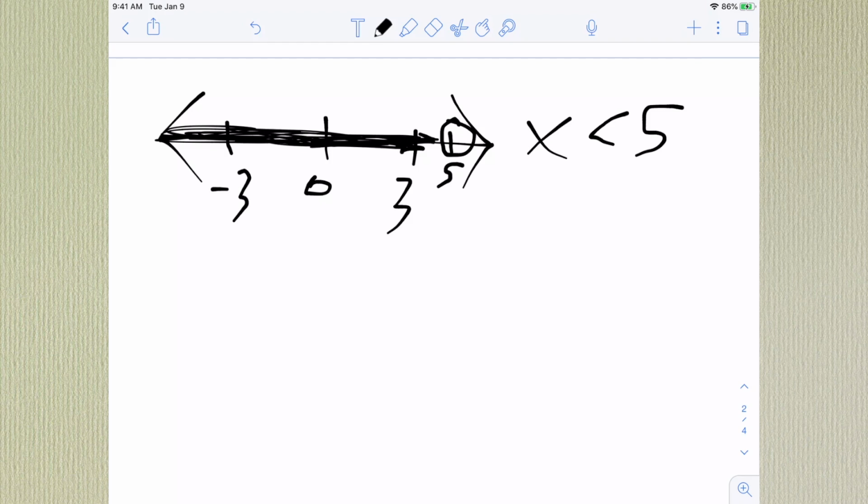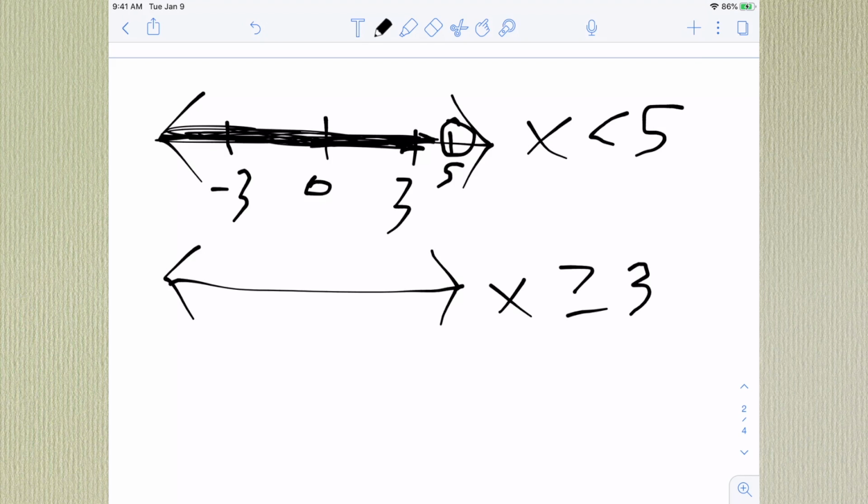Now, if we had a different inequality, I think I might have said equality, x is greater than or equal to 3, right? Then you'd have to draw, since the point at 3 counts as well, a dark black circle instead. It doesn't have to be black, but it's just a point. And then you draw it up because it's greater than 3. So it has to exist in these values. That's where x can exist, basically.